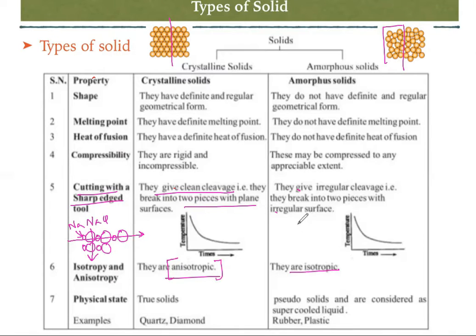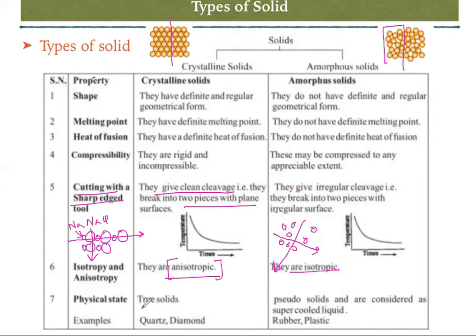Whereas isotropic means, as these are amorphous solids, the atoms are randomly packed, isn't it? So you take one axis and another axis. What will happen? They are not going to cross any atom. So this is known as isotropic, as both the arrows do not touch any atoms or any solids.